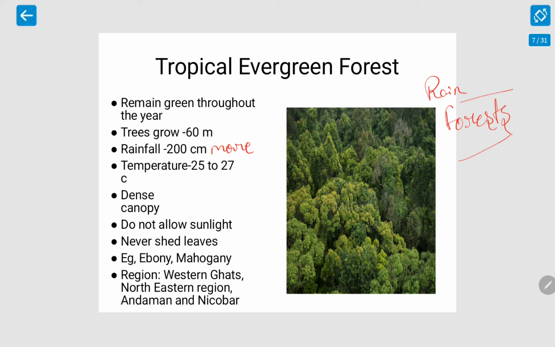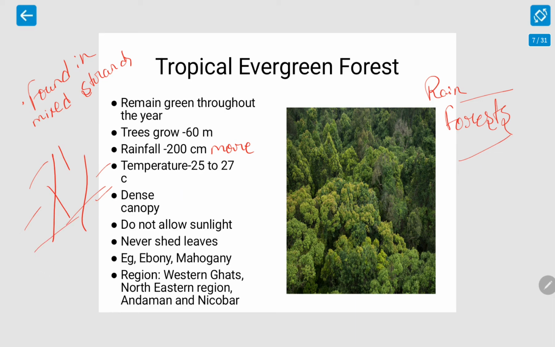The thick ground cover of the forest is characterized by climbers and epiphytes, that is the aerial plants. Bamboo and ferns are also common. They are found in mixed stands. So I am writing a few points here. These are found in mixed stands. It's not like some trees are in one path and some trees are in another. No, here also you will find trees, in the path also trees. Everywhere you will find trees. There is no proper stand where the trees can be found.